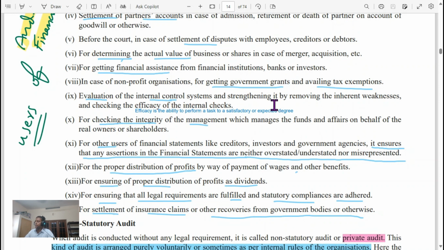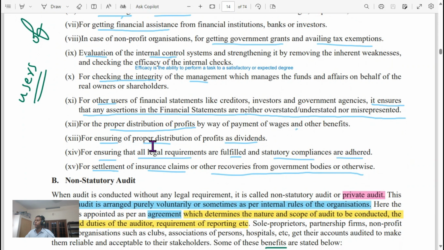Evaluation of the internal control system, and strengthening it by removing the inherent weakness and checking the efficacy of internal check. Efficacy is the ability to perform a task to a satisfactory or respected degree. For checking the integrity of management. For other users, audited financials are used to ensure that any assumption in the financial statement is neither overstated nor understated nor misrepresented. Ensuring proper distribution of profits as dividend. Audited financials ensure that all legal requirements are fulfilled and statutory compliance is adhered to. For settlements of insurance claims.